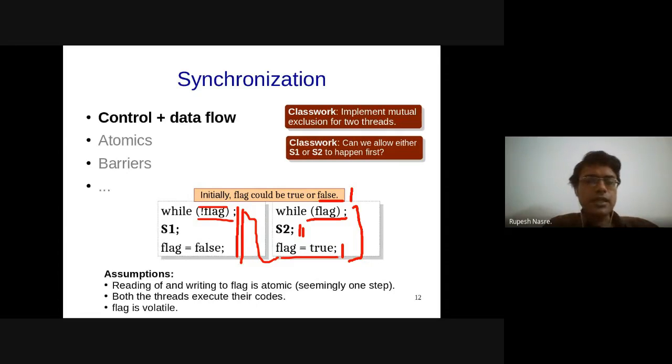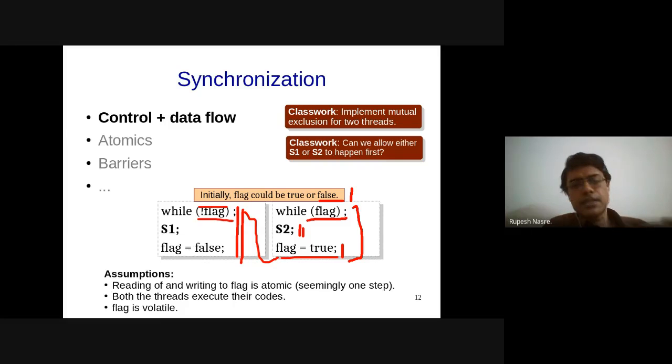The reason being that in this case, flag might be an 8-bit or 32-bit variable. And if flag equal to true is not atomic, then it's possible that you might see some value which might be arbitrary, which the hardware might not give any guarantee of. And if that happens, then we might not see only 0 or non-zero value. I mean, of course, we will see 0 and non-zero value, but we might not see true or false value, or 0 and 1. We might see an arbitrary pattern.